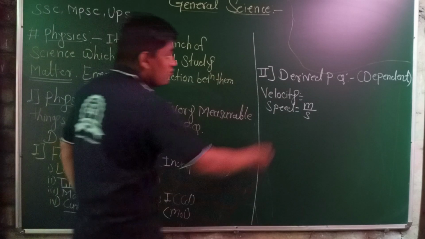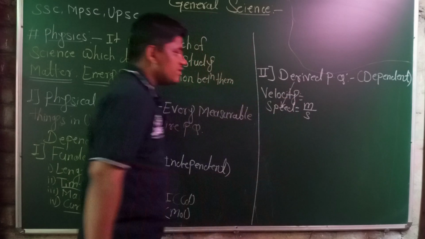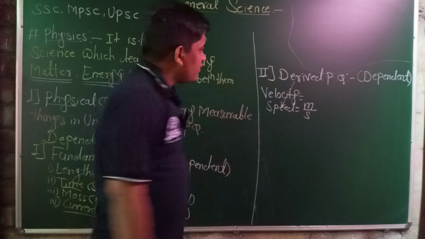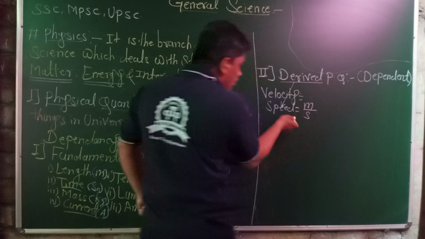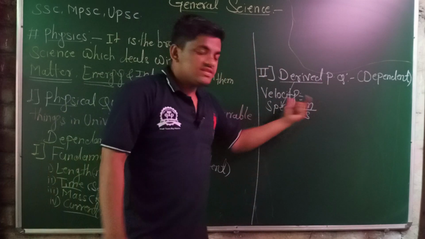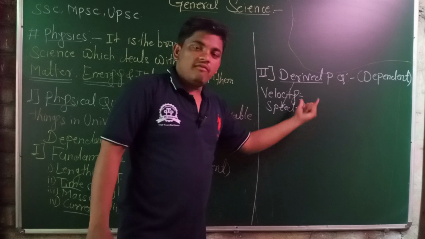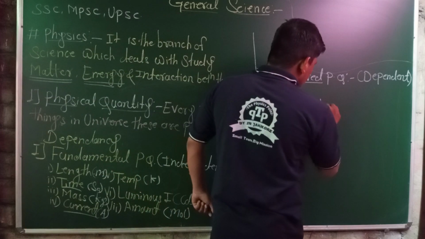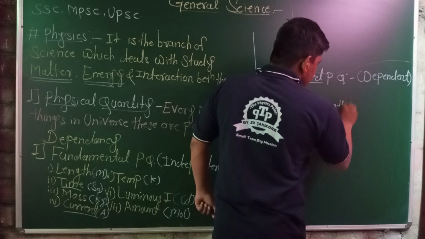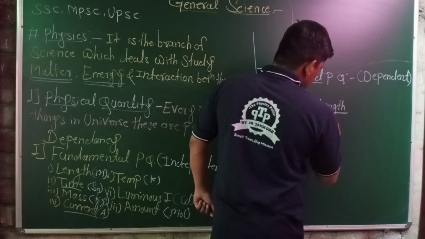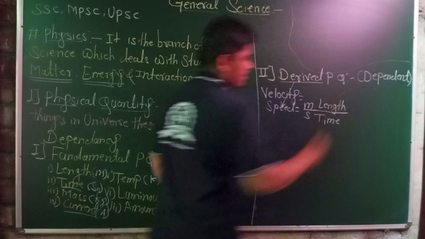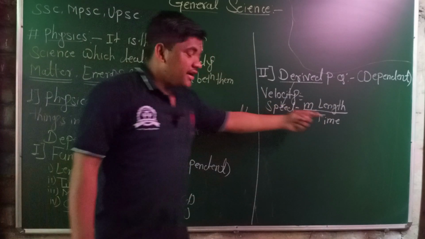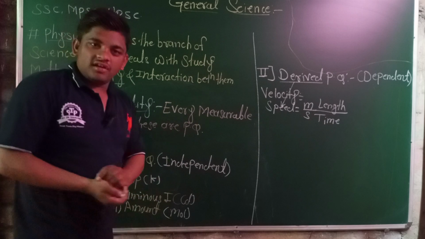Speed is one example of a derived physical quantity. To explain a derived physical quantity, we must have knowledge of the fundamental physical quantities. Speed is length upon time, and length and time are both fundamental physical quantities.